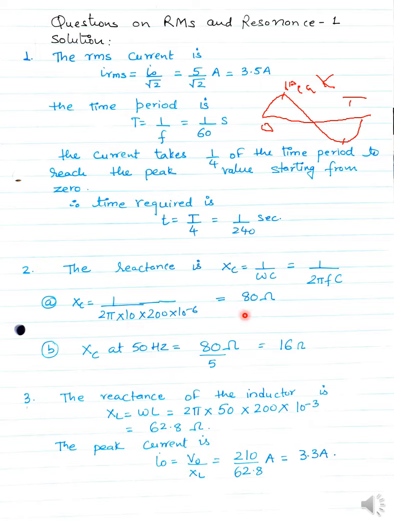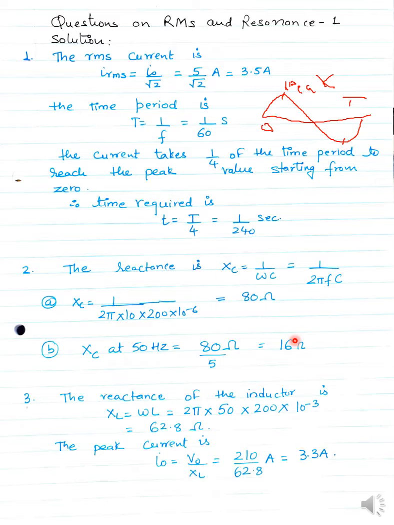In the second case, if you see, my frequency increased from 10 to 50. So you can say the value increased by 5 times, or the whole value will be divided by 5, so the answer will be equal to 16 ohm.